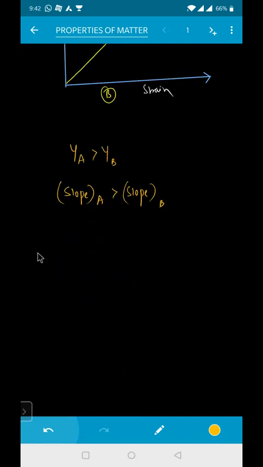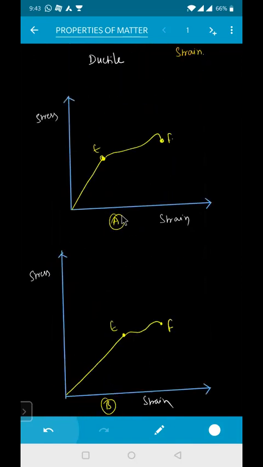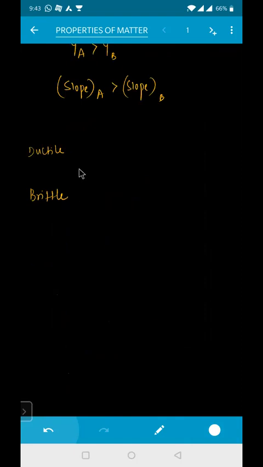Ductile and brittle. So which wire is ductile, beta? A or B? Sorry, ductile is A, sir. A is ductile because the ductile region is of your A. A is more ductile. That means larger plastic region.